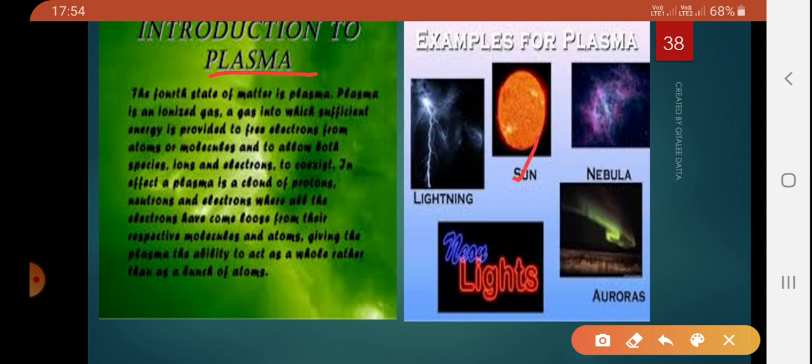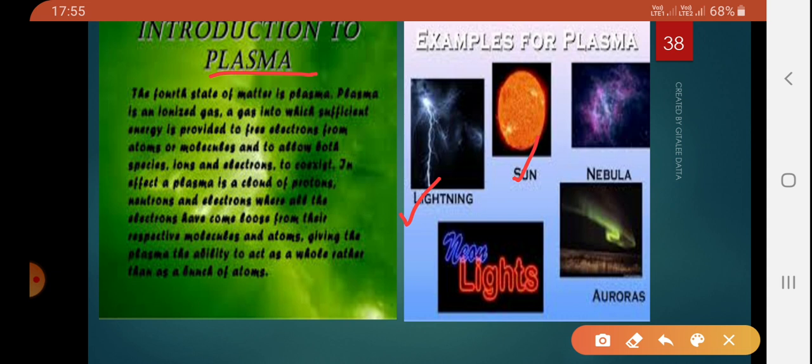Here you can see lightning. During lightning, a huge amount of energy is released. I hope you remember class 8th. During that, the charged particles are nothing but the fourth state of matter, which is called plasma. So plasma is present inside the stars, and it is because of this plasma that the stars glow. Okay, more examples I'll be giving you.